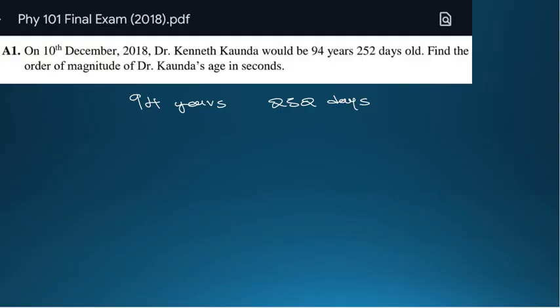We are going to multiply. Our total days are going to be 94 times 365, since 1 year is equivalent to 365 days if we ignore the leap years.